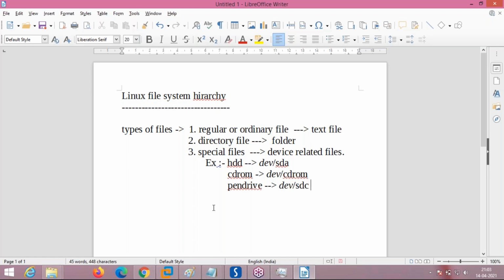Getting? Okay. Now we have understood what the types of files are. Now what is the hierarchy? How these files are arranged depending on their requirement is hierarchy. What is hierarchy? File system hierarchy. Getting? It is the arrangement of these files. First thing, regular files. Regular means all the regular files, regular plus special files.